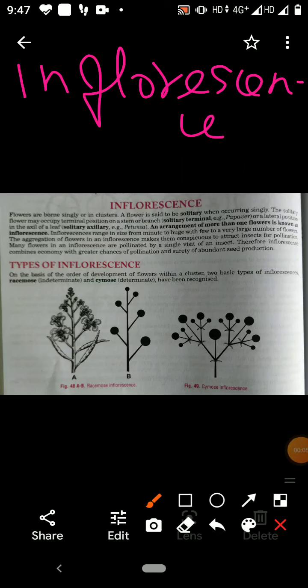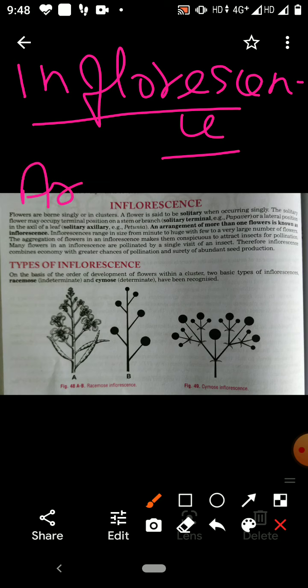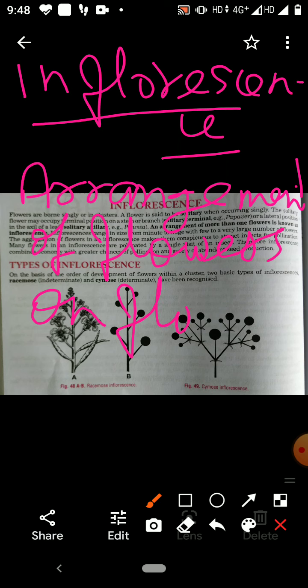Children, I am going to explain inflorescence. Inflorescence is the arrangement of flower on floral axis. Arrangement of flower on floral axis is called inflorescence.